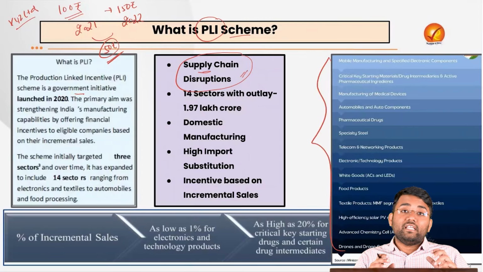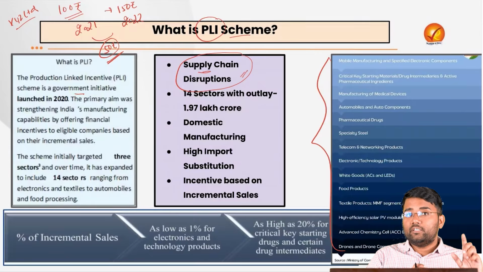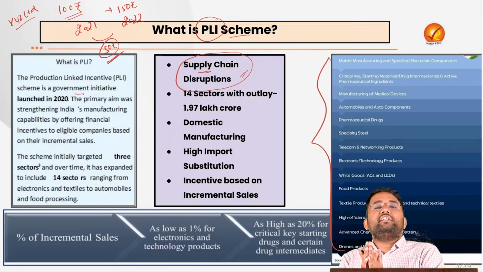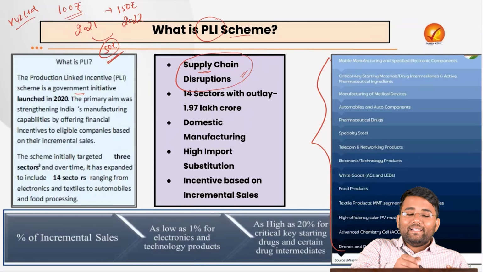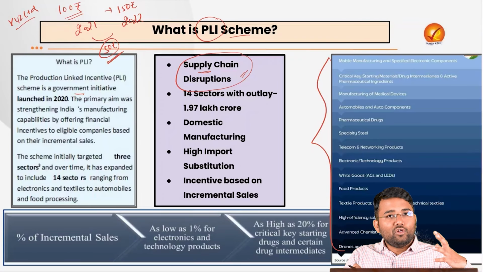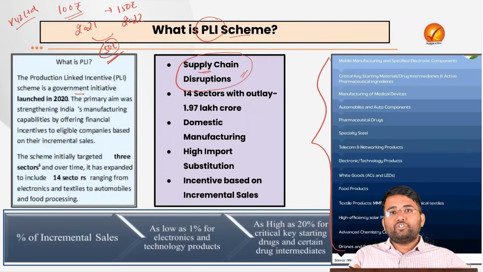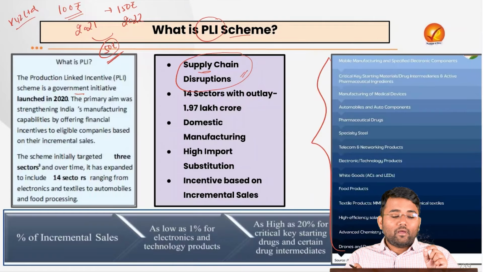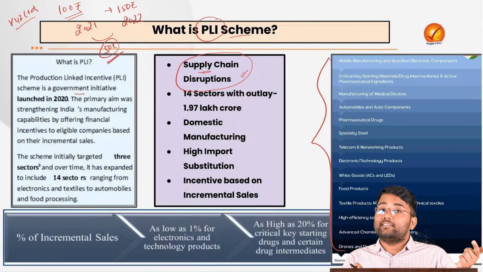Why? Because they are focusing on domestic manufacturing, point number one. Second, they are investing more to improve the competitiveness of their product. Why? Because until and unless they invest in better technologies, better methods of production, the competitiveness of their product will not be there. And in that case, probably it will be difficult for them to increase their sales.